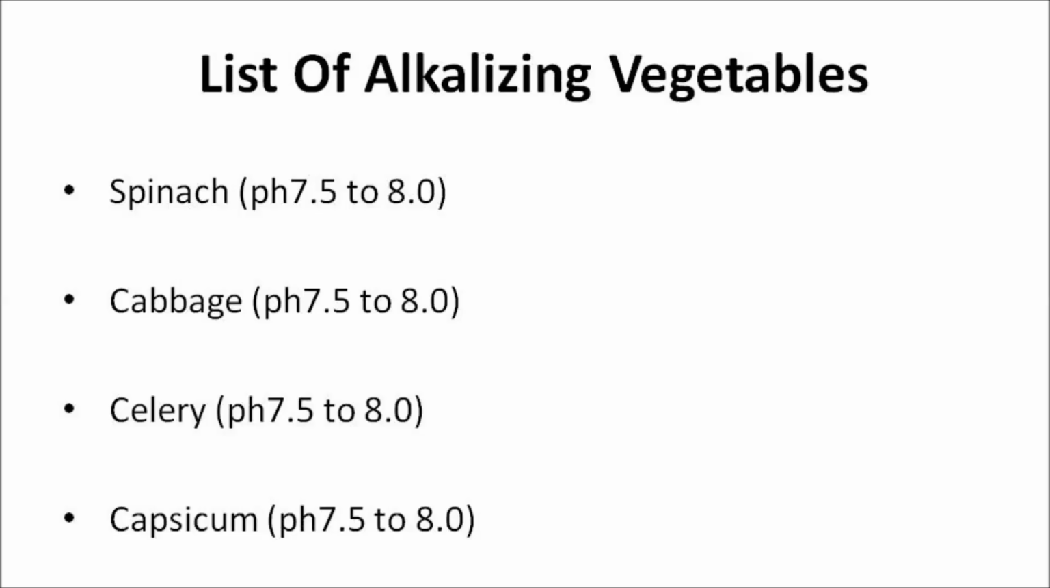Celery is a very low alkaline forming food. Its moderate alkaline level has a pH of 7.5 to 8.0, and it elevates acid food 5.0 in the alkaline direction. Capsicum or bell peppers, a low alkaline forming food with a moderate alkaline pH level of 7.5 to 8.0. It's a good substitute for coca, and it's mineral rich.